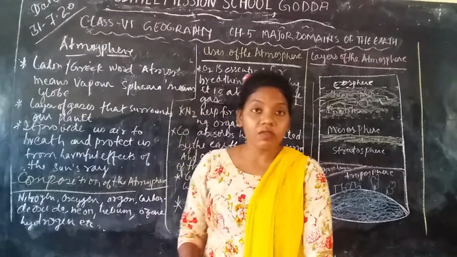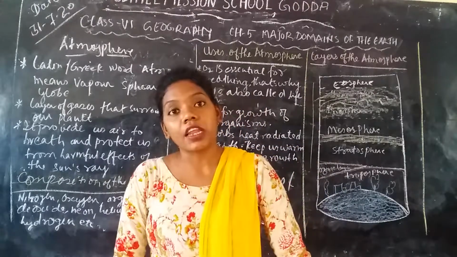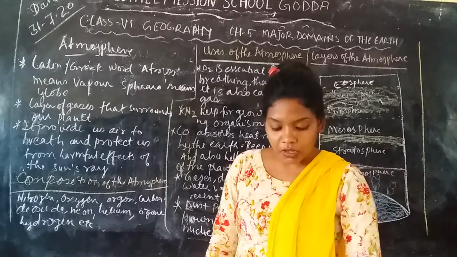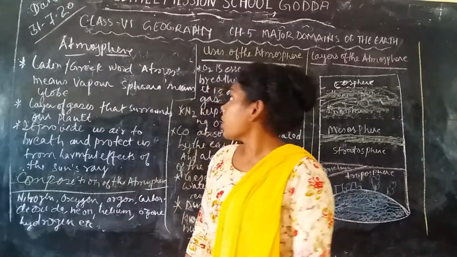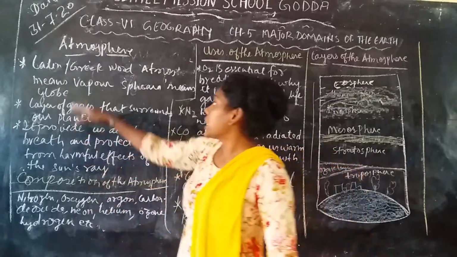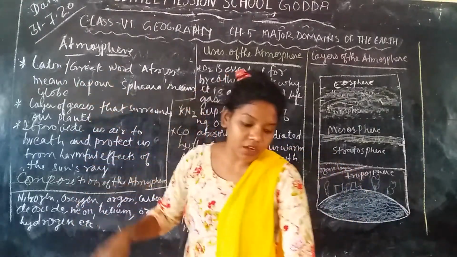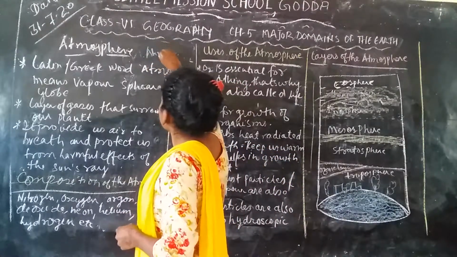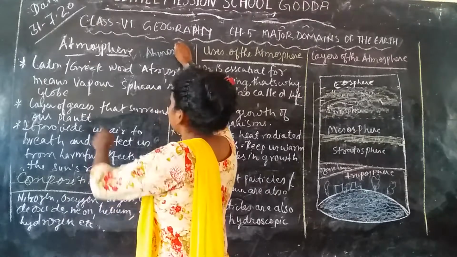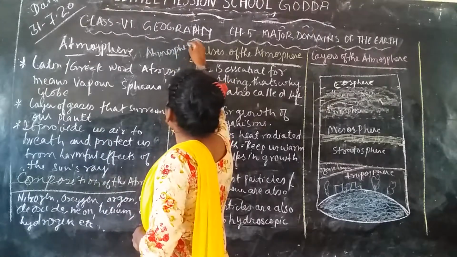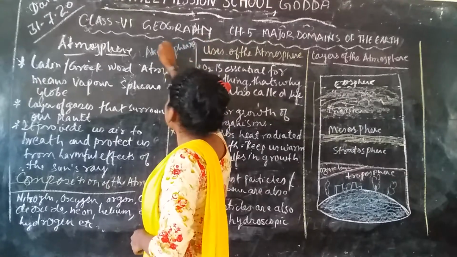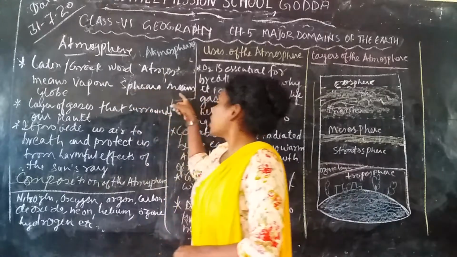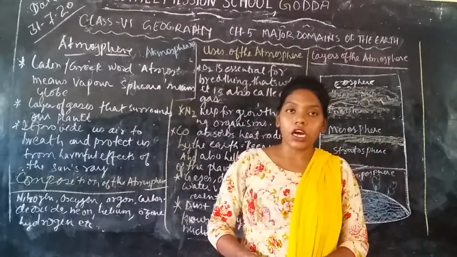Atmosphere is one of the major parts of the Earth's surface, and it is very necessary for the survival of living beings. The word atmosphere comes from Latin and Greek. Atmos means vapor, and sphere means the globe or the layer above the earth's surface.